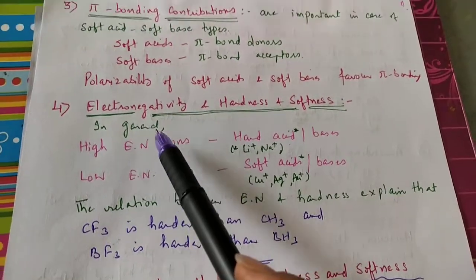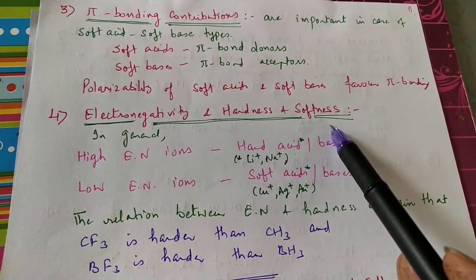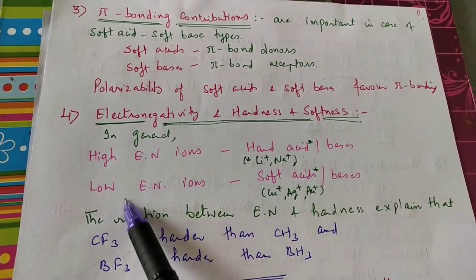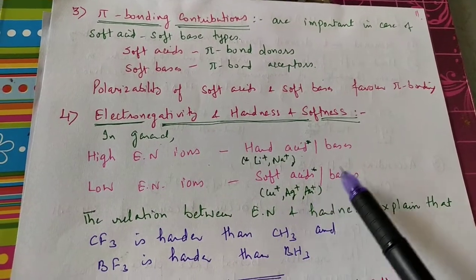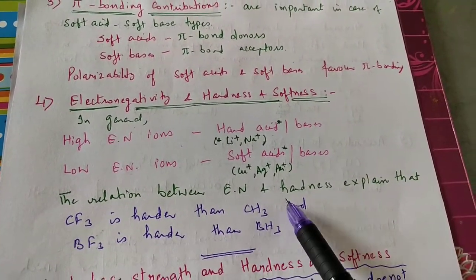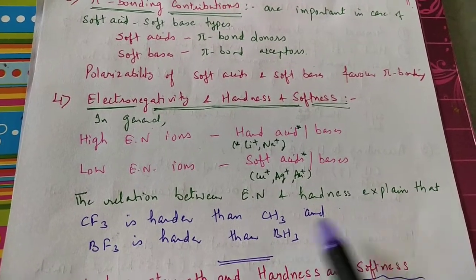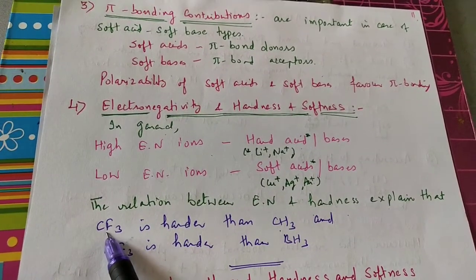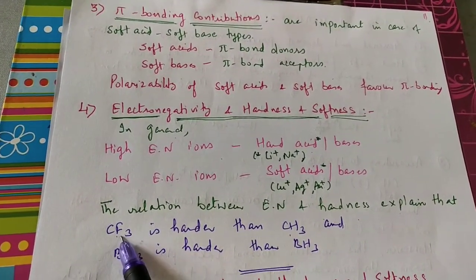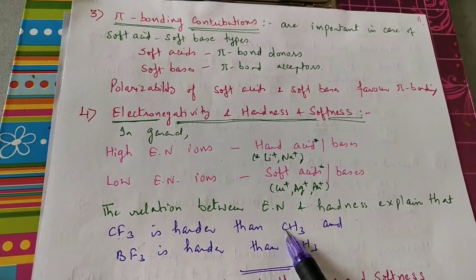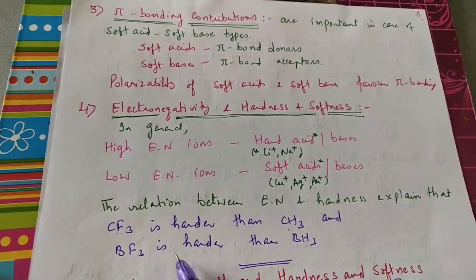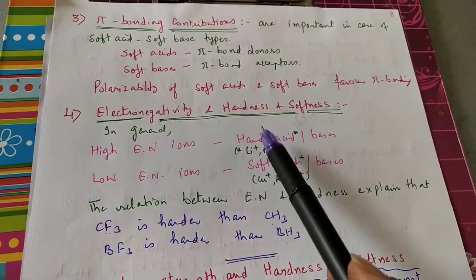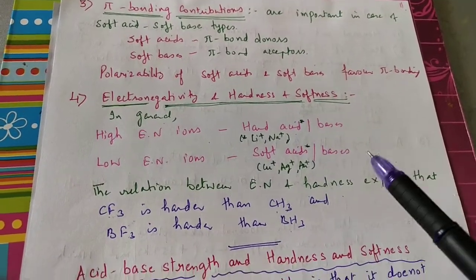Now our next and last theory is electronegativity and hardness and softness. In general, highly electronegative ions are hard acids, and the low electronegative ions are soft acids or bases. So the relation between electronegativity and hardness explains that CF3 is harder than CH3, because in this case fluorine has high electronegativity, so it is a hard acid and it is harder than CH3, and BF3 is harder than BH3. This topic, electronegativity and hardness and softness, we will discuss in detail also.